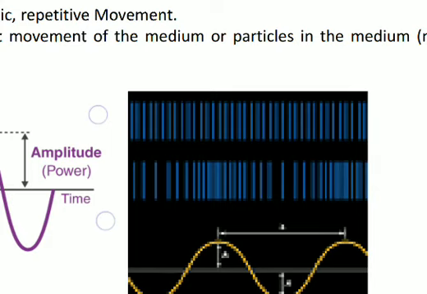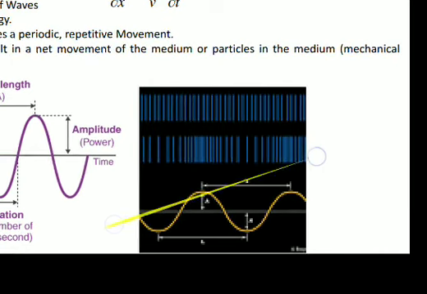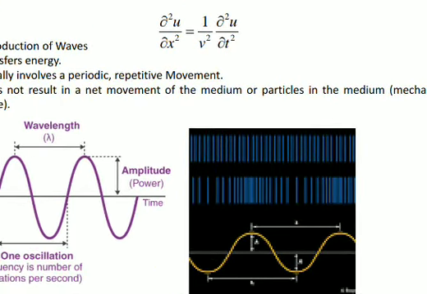So such a type of displacement of the particle can also be represented in the form of a wave, because we know that this formation of compression and rarefaction takes place in the case of sound waves. Sound waves move in the form of compression and rarefaction, and we already told you that a sound wave is nothing but one kind of wave.